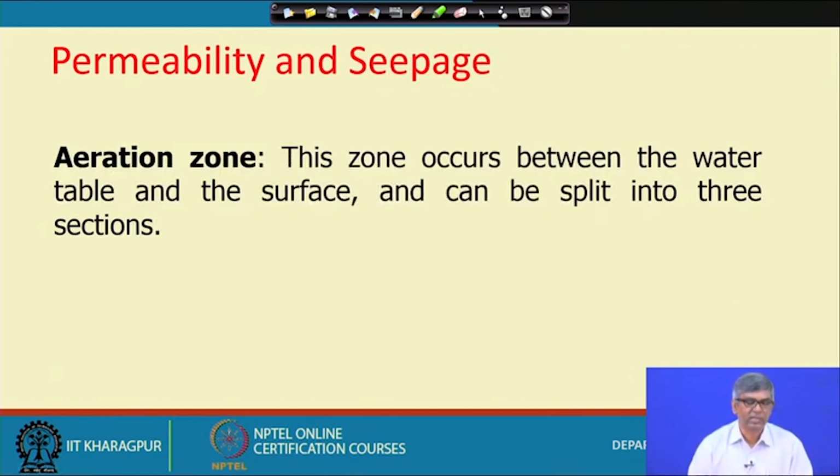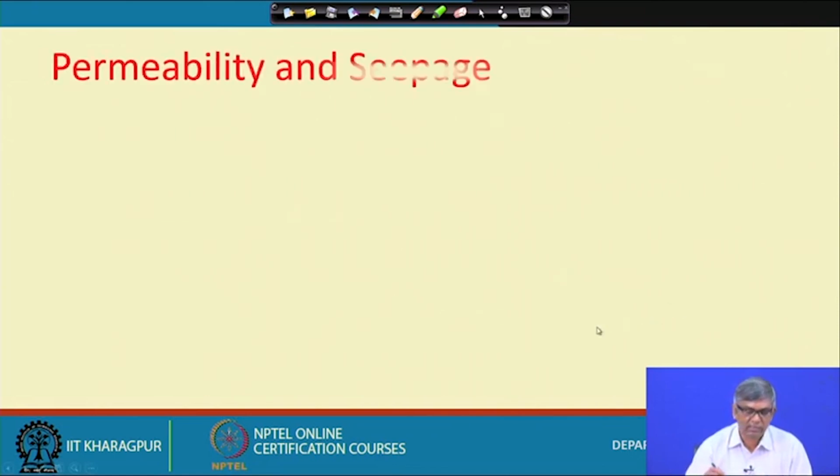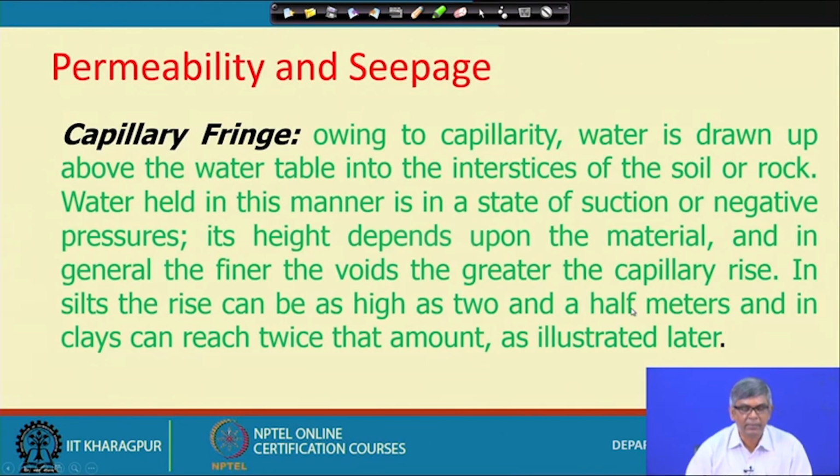And then the saturation zone I have divided, actually I wanted to divide in two parts. One I already explained, the saturation zone, another is the aeration zone. This zone occurs between the water table and the surface, and again this can be split into three distinct sections, and they are, you can see, capillary fringe.